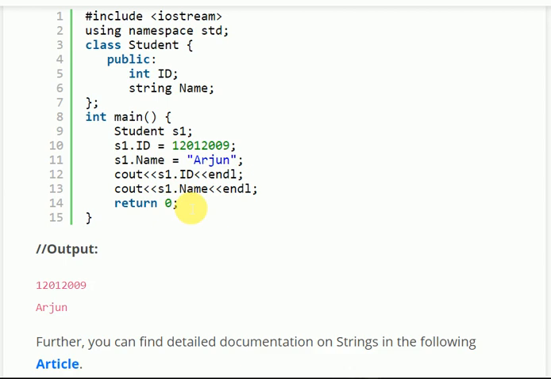Here we have a good example. A class Student with public int id and string name. In order to access its members, we need to create an object of that class, Student s1. s1.id is 1201, something like that, and s1.name is Arjun. Once we print cout s1.id, we will get 1201. And s1.name, we will get Arjun.